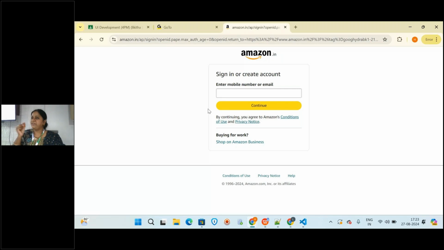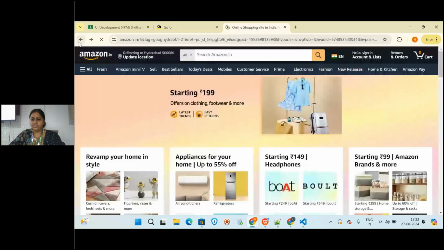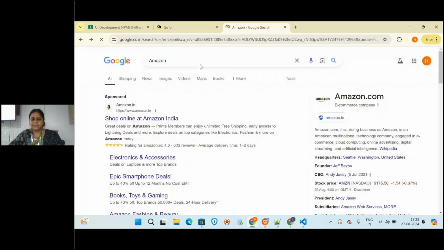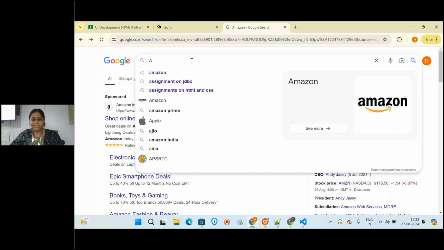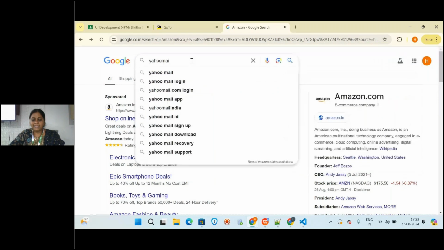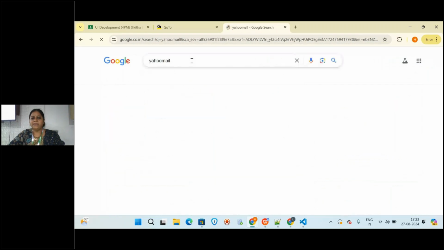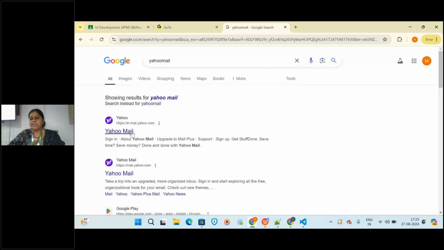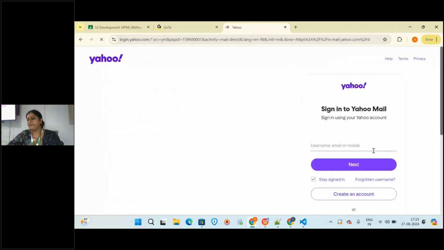No. You will first register with user ID. Suppose you open the Gmail. Okay, let us open the Gmail. Suppose you want to create some Gmail or Yahoo Mail. So when you create this, it will ask you the mail ID and the password you have to give.